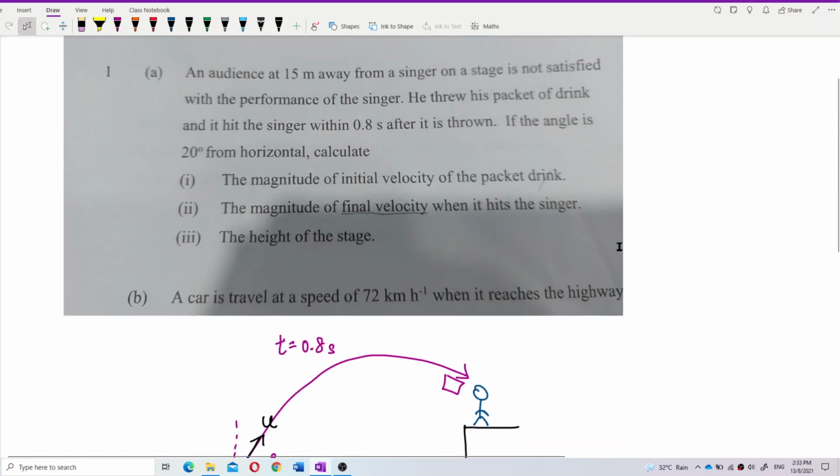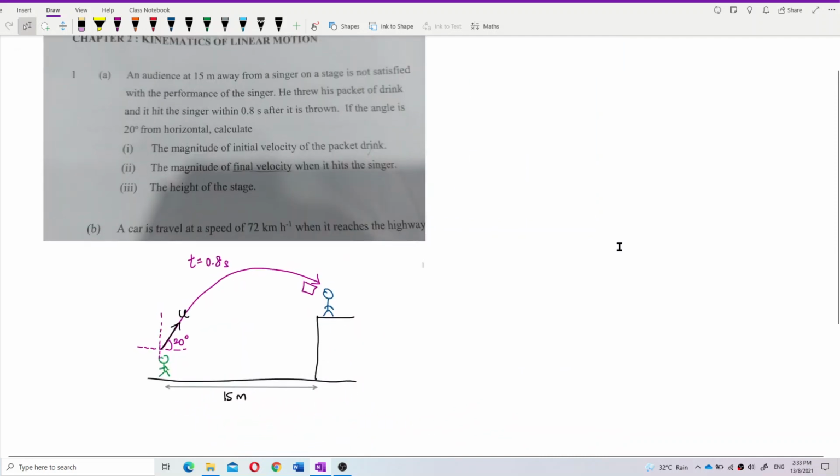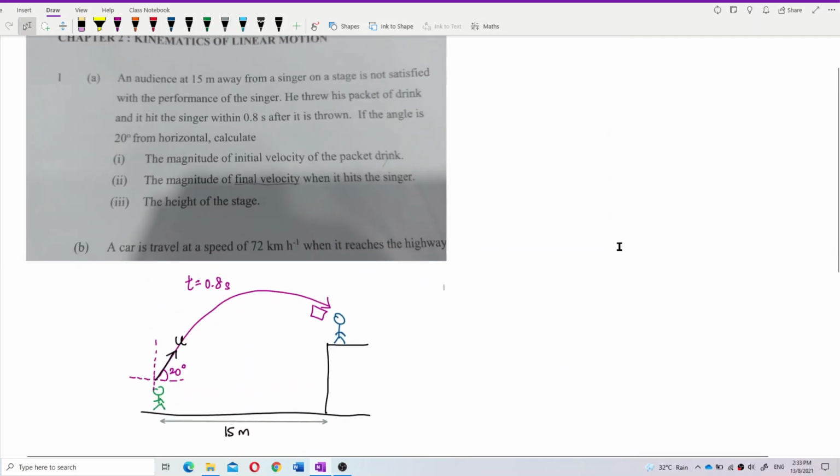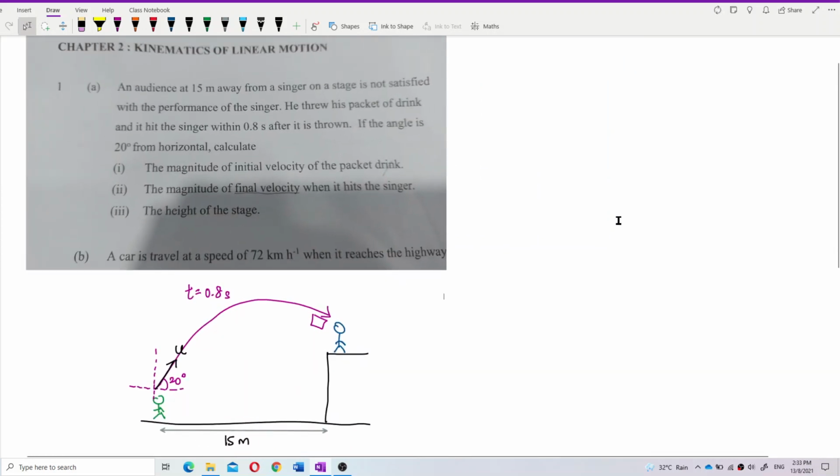Let us look carefully. Hope you can still see the question. If you look at the question, it does say that the stage has a height. So that's why this one has a height.